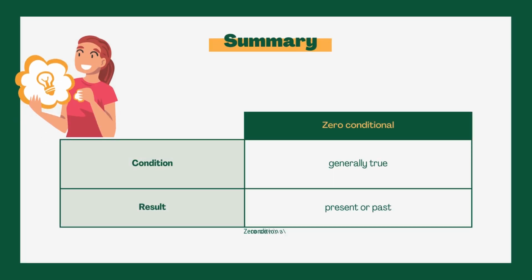Summary. Zero conditional. Condition: generally true. Result: present or past.